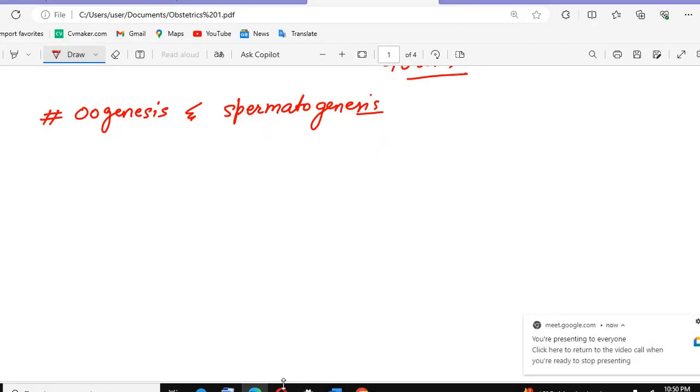Okay, there is oogenesis and there is spermatogenesis. Now oogenesis and spermatogenesis, I hope every one of you knows. I'm not going to teach you what oogenesis and spermatogenesis are for now, because I just want you to know when they start. Oogenesis starts during the gestation period, when the baby is in the womb of the mother.